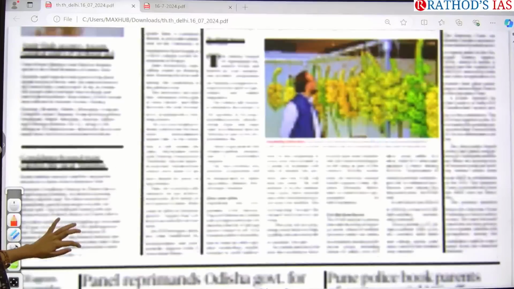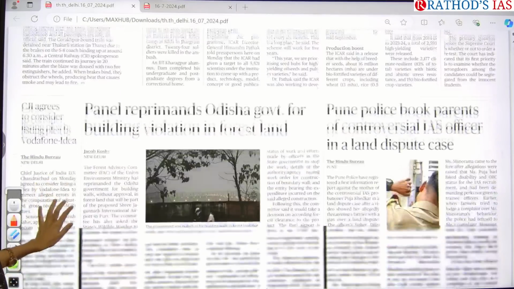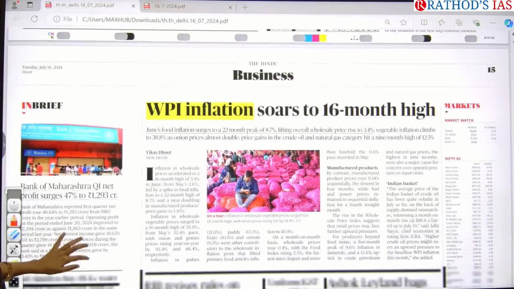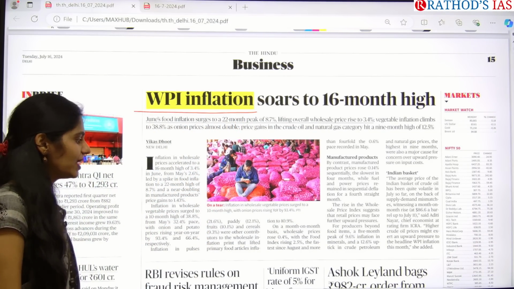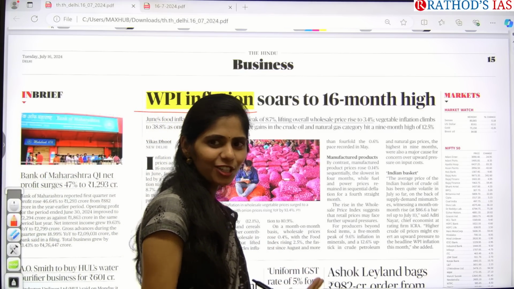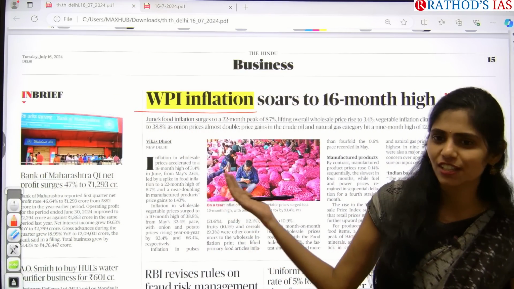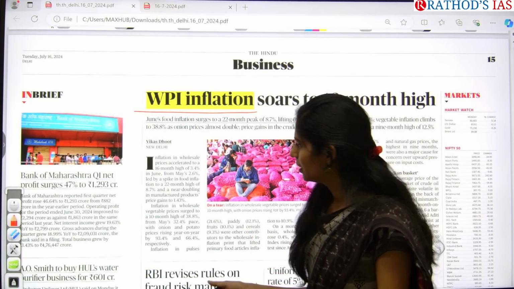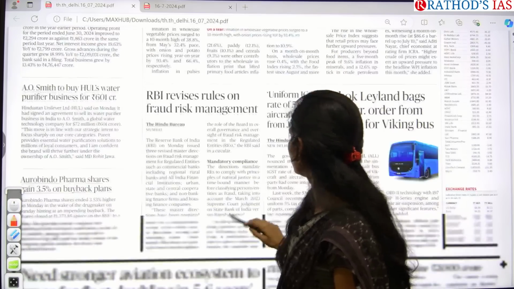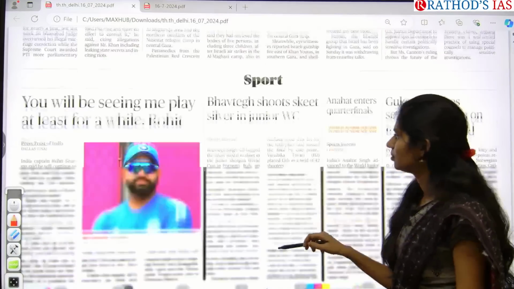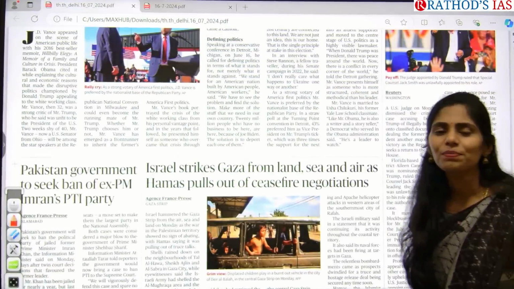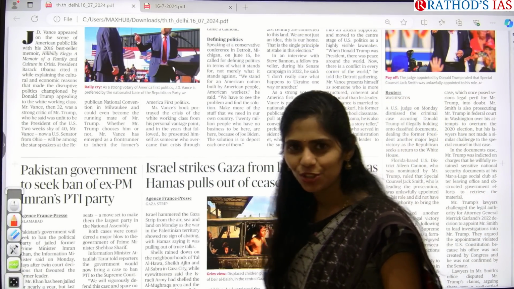And if you move on to other topics, yes, here you can see WPI inflation soars to a 16-month high. So you know about this, right? There is no need for a lot of explanation of WPI or what inflation is. You are perfect. Okay, that's it. So these are the important articles that appeared in today's Hindu newspaper.